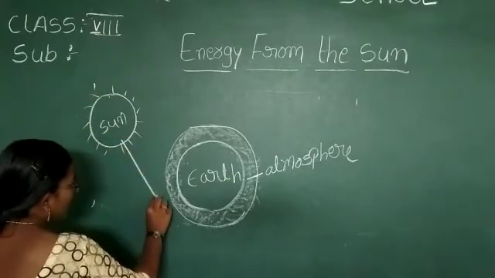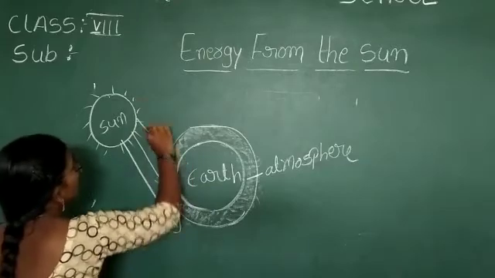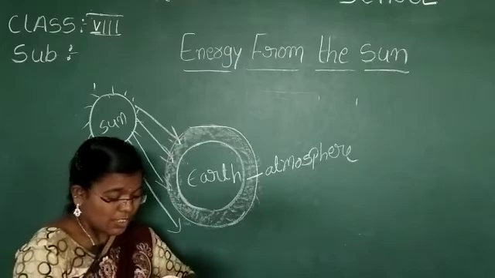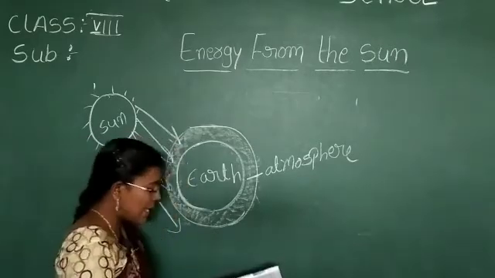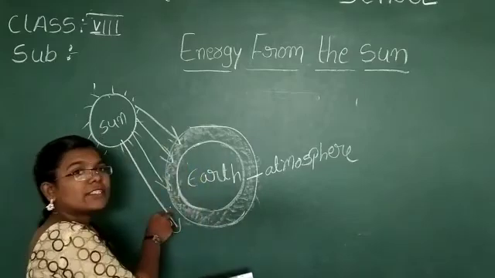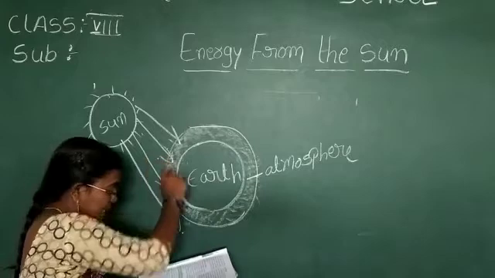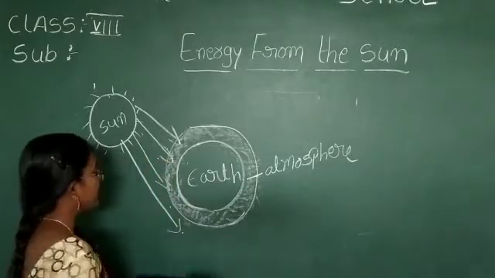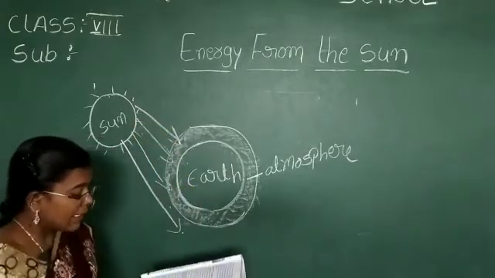You may be surprised to know that the atmosphere, the air around us, is not heated directly by the sun rays. In fact, it allows the rays to pass through without being heated by them.